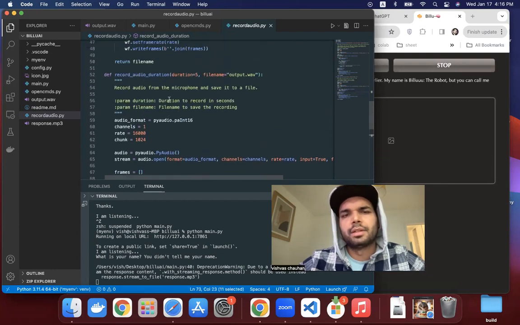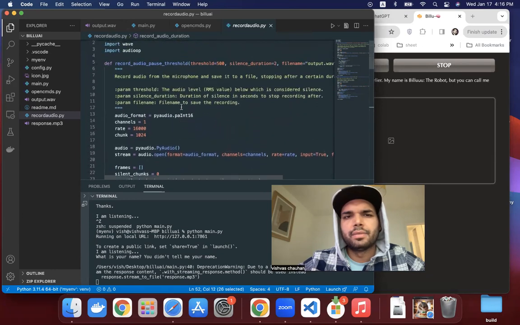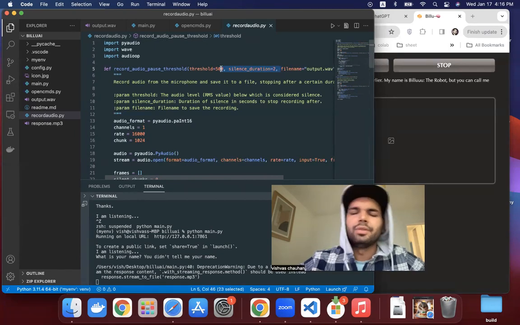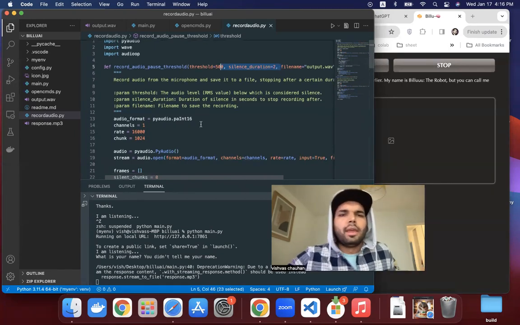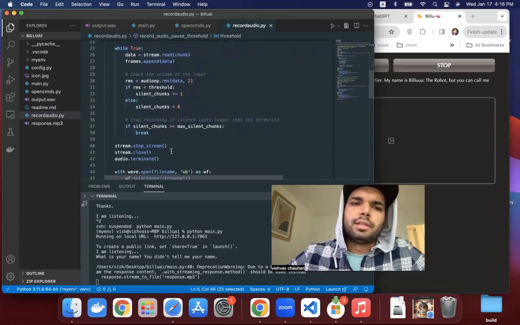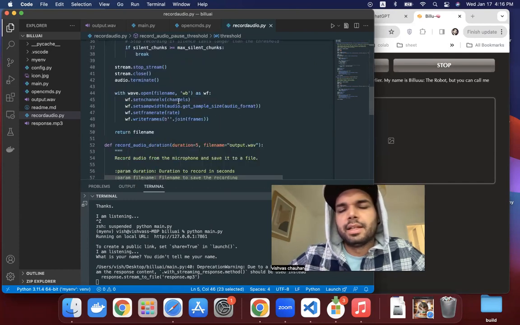So audio starts, records, and stops every time. This function is for a 5 second duration, and this one is for when I stop talking for 2 seconds, then it understands my dialogue is over. So you can customize it like you want. Not a big code. Yeah, that's the basic standard of this functionality.